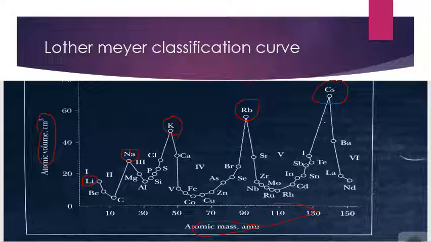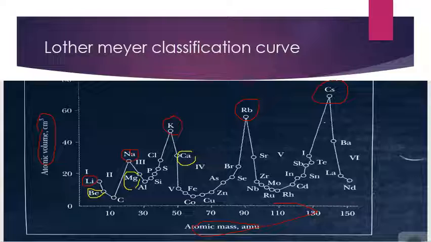Look towards the another position of the elements. I'm going to change the color of the highlighter. So come here, look towards. That is beryllium. Where is it located? It is located in the ascending order of a peak. Look towards another element. Where is it located? It is again located at the ascending order of a peak. Another element, that is also calcium. Where is it located? Ascending order of a peak.